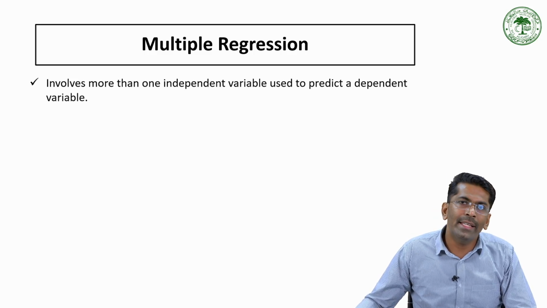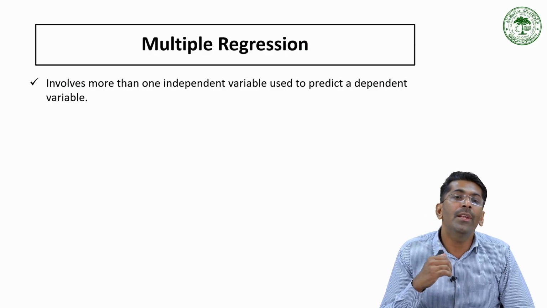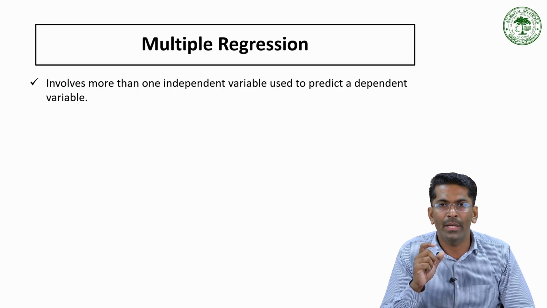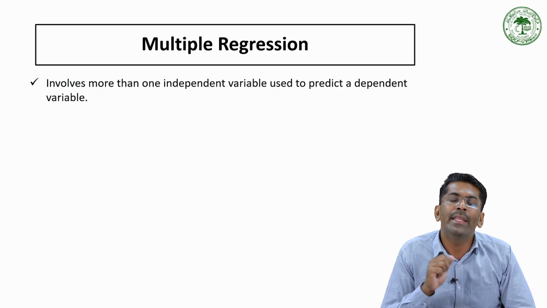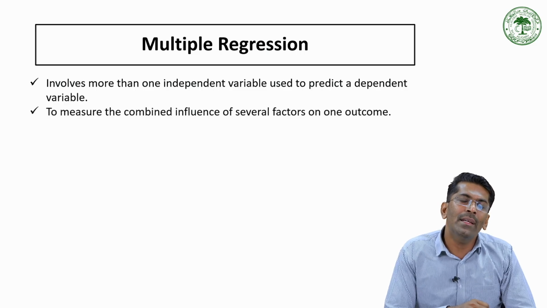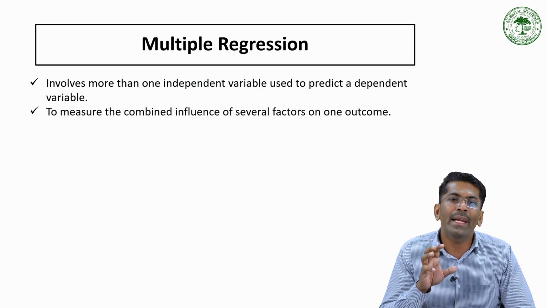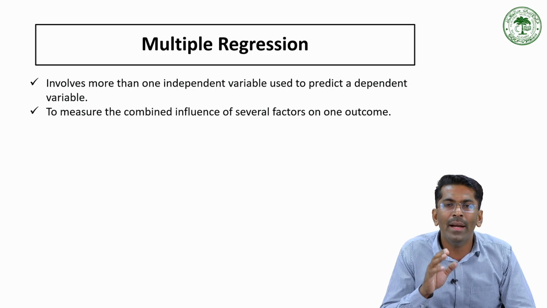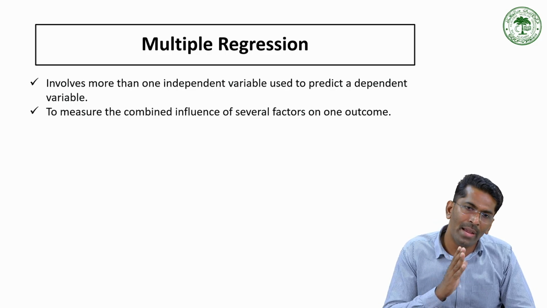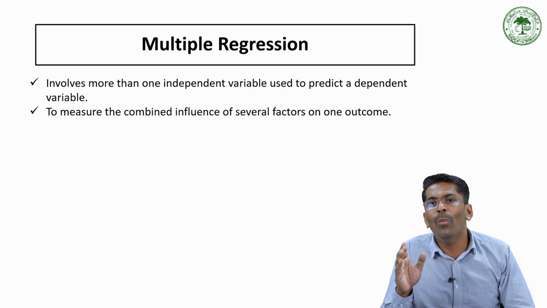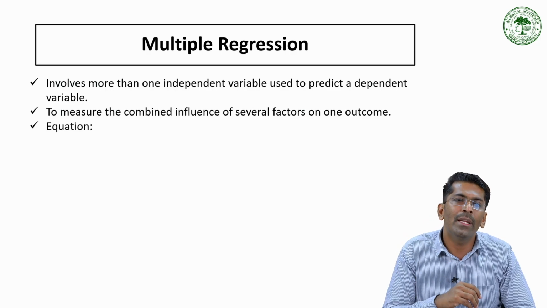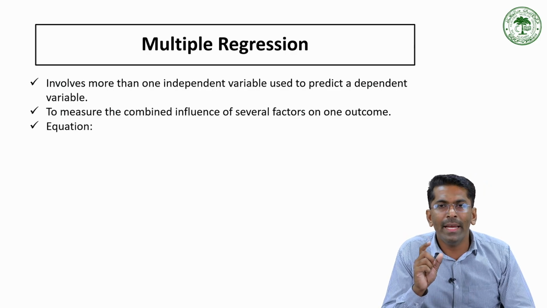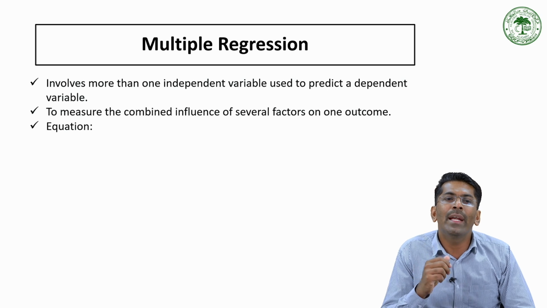Now, as against simple regression, we also have multiple regression analysis. It involves more than one independent variable, which is used to predict the dependent variable. Here we measure the combined influence of several factors on one outcome. Sorry, we have only one dependent variable and more than one independent variable.